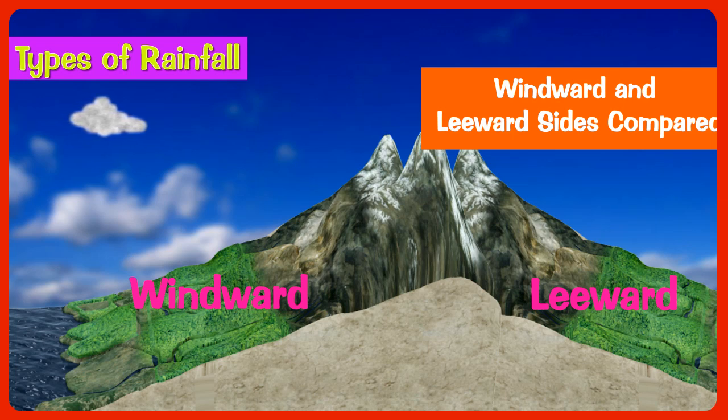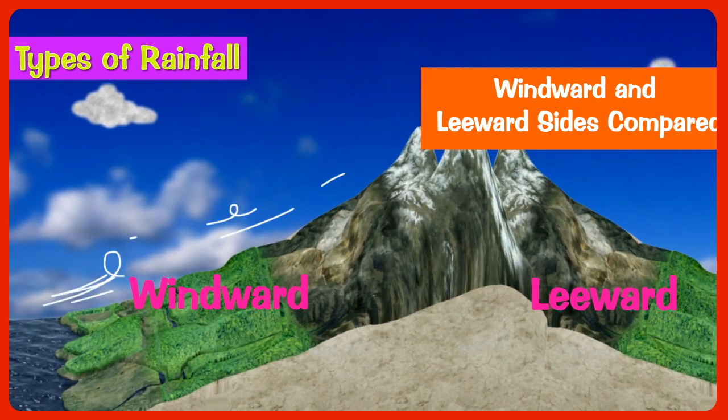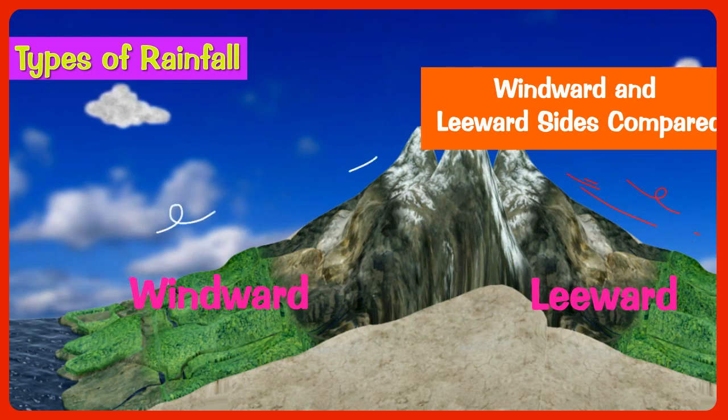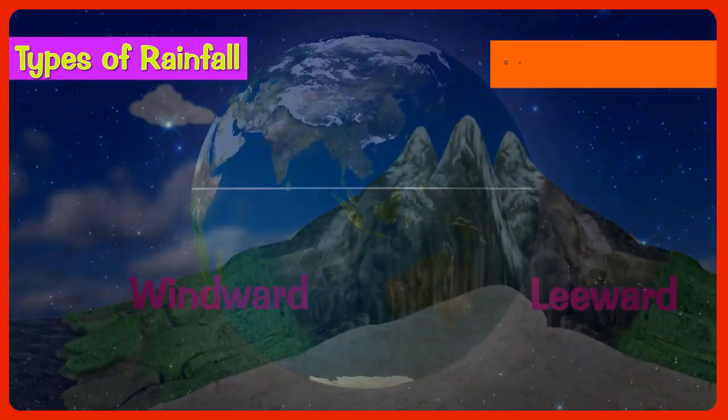Number 3. On the windward side, the air ascends and becomes cool. On the other hand, on the leeward side, the air descends and gets warmed. Number 4. The western slopes of the Western Ghats get more rain because they form the windward side. On the other hand, the eastern slopes of the Western Ghats get less rain because they form the leeward side.